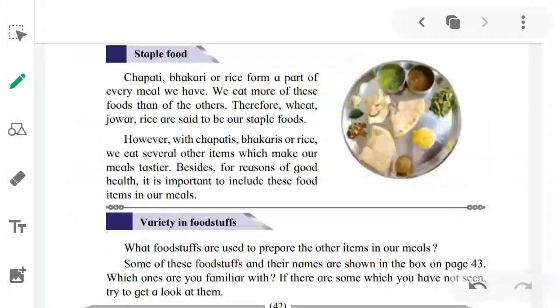Some of these food items are shown in the box on page number 43. Which ones are you familiar with? If there are some which you haven't seen, try to get a look at them. So we are going to study these food items in the next video.